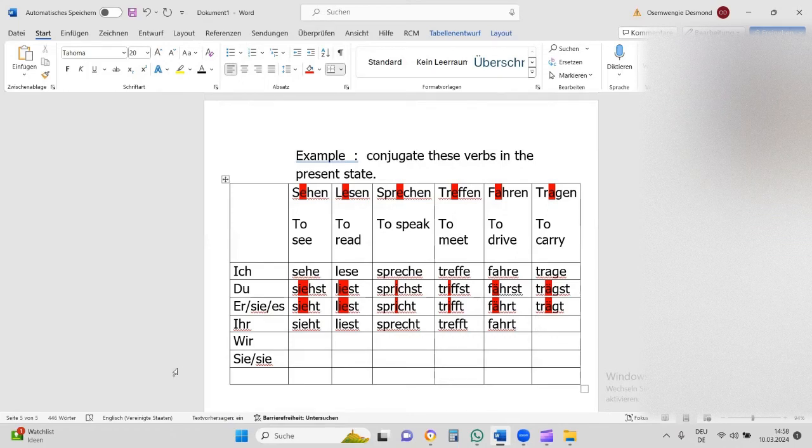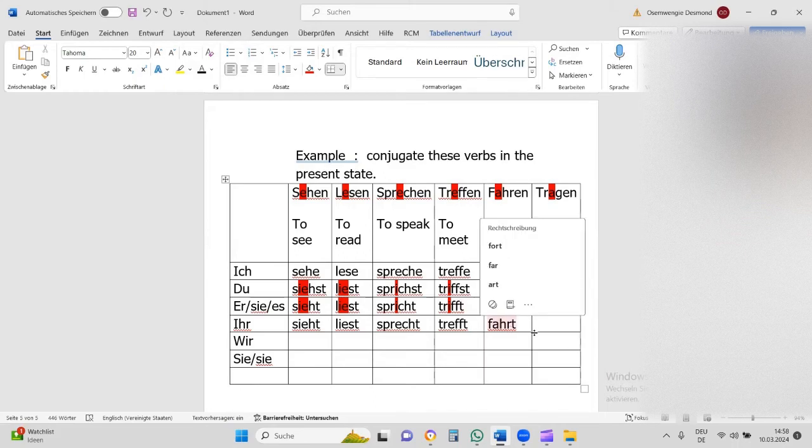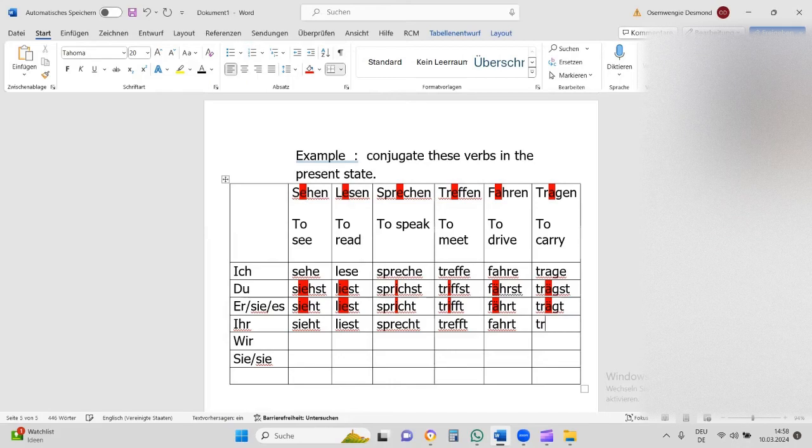Now there's a big problem with, let's say, ihr fahrt or ihr fährt. We're going to correct that. Und ihr tragt, but it should be ihr fahrt und ihr tragt. Well, we'll be clear on that.